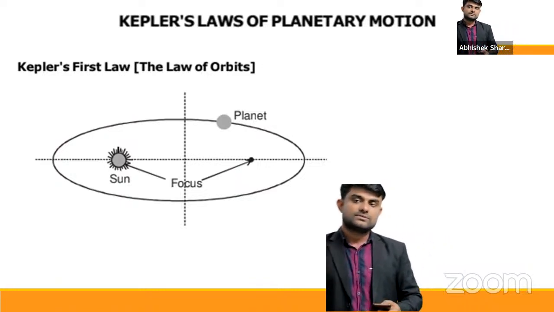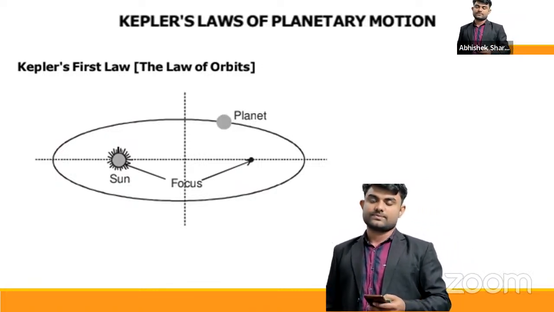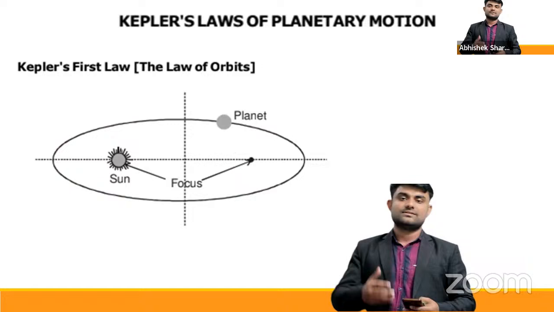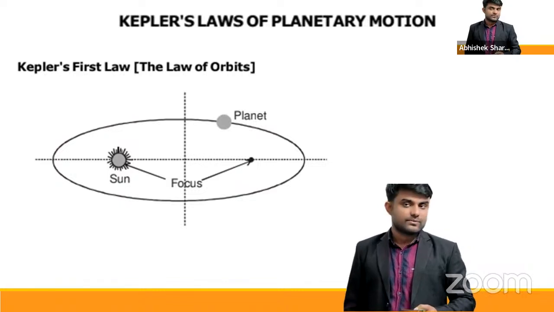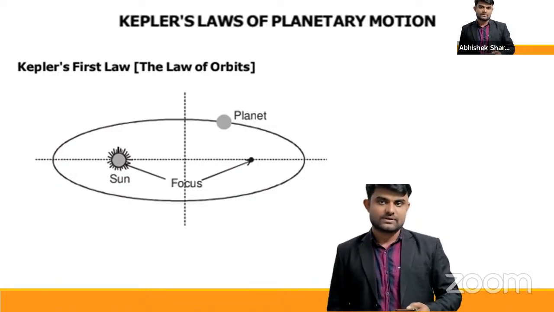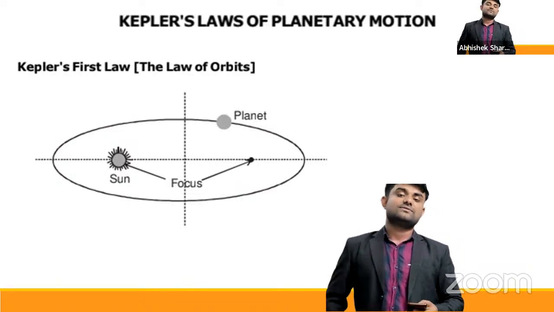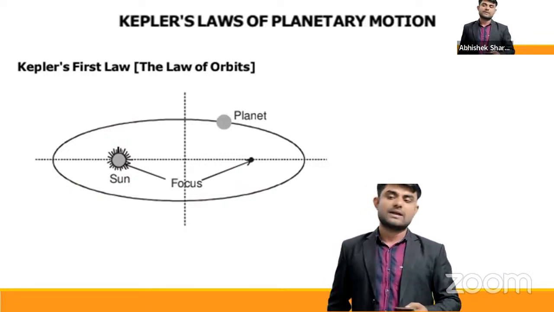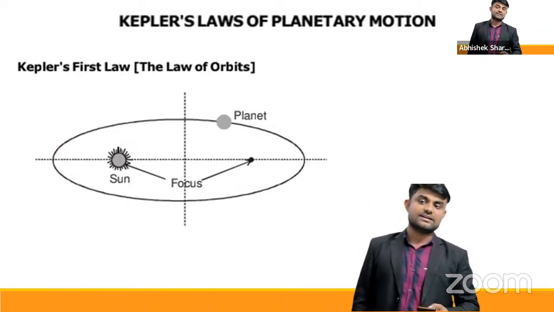Today we need to study the remaining topics in the series of gravitation, that is Kepler's laws of planetary motion. Johannes Kepler, in the 17th century, together with his mathematician friend Tycho Brahe, formulated the laws of planetary motion, which were named Kepler's laws of planetary motions to give respect to the scientist. Kepler basically gave three laws: the law of orbits, the law of areas, which is the areal velocity law, and the law of periods.